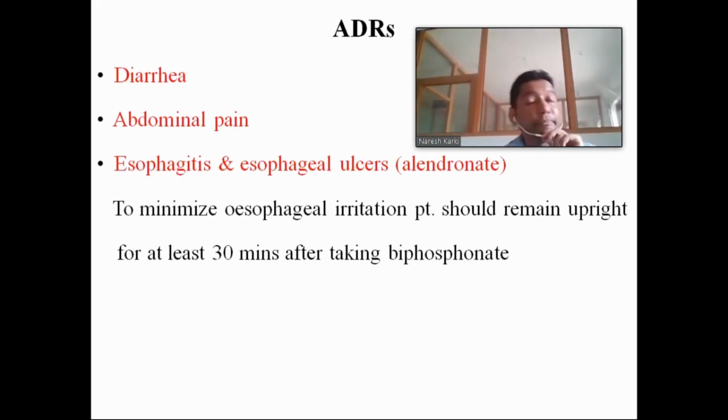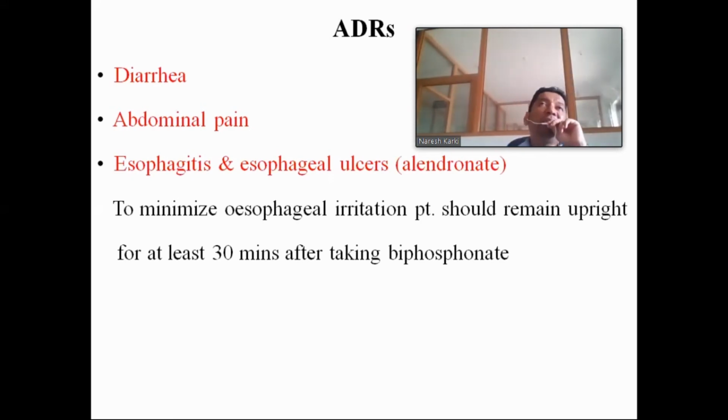Adverse drug reactions with the oral administration are the diarrhea and GIT disturbance: diarrhea and abdominal pain. With the alendronate, they cause oesophageal irritation: oesophagitis and oesophageal ulcer, inflammation of the mucosa of the oesophagus and formation of an ulcer in the esophagus.